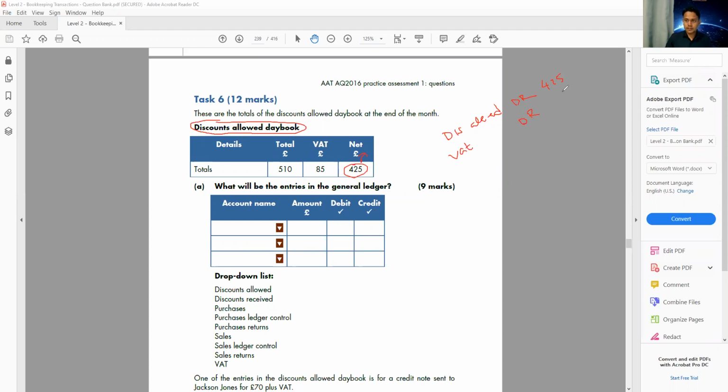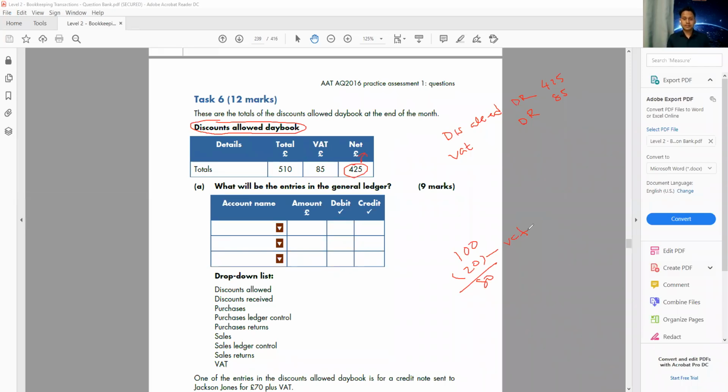Because if the customer doesn't pay me the full amount, for example, if I tell a customer, listen, the price was £100, but I'll give you a £20 discount, you pay me £80. So this £20, whatever the VAT is, I'm not going to pay this VAT to HMRC, because the customer never pays VAT on the discount. Whatever discount I give to my customer, I'm not going to pay VAT for that. So I'm going to say VAT is also an expense. I'm going to claim on the debit side as input VAT. So VAT liability goes down.